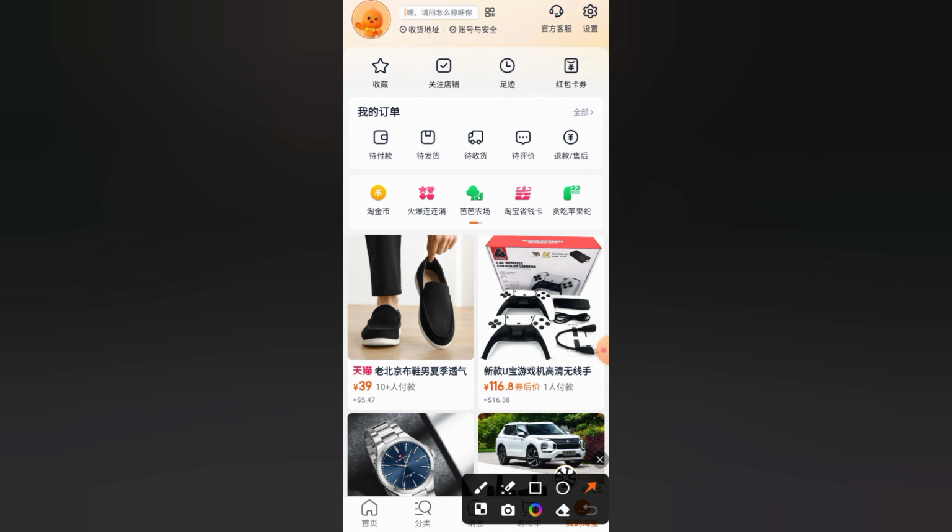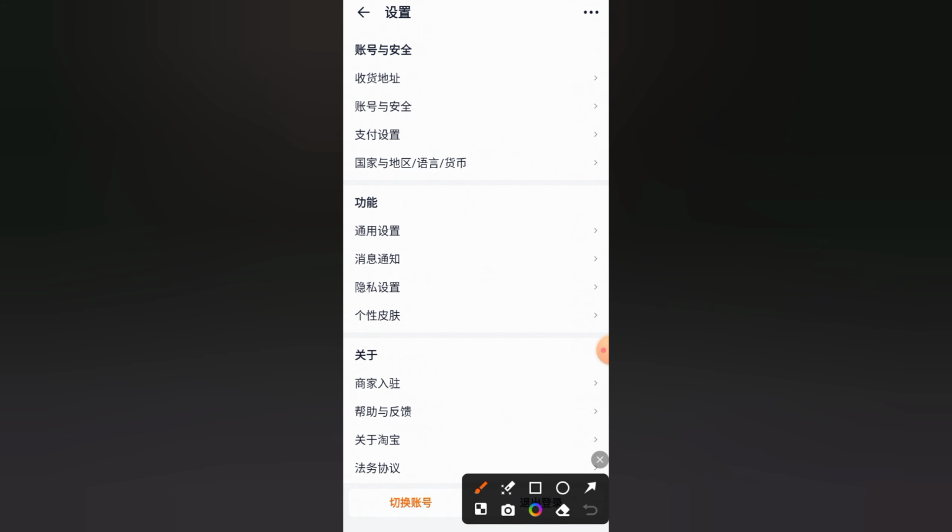Step 2. Go to Profile, My TaoBao. Now tap on the My TaoBao tab at the bottom right corner. This is your profile section. Step 3. Open Settings. Next, tap on the gear icon at the top right corner to open the Settings menu.